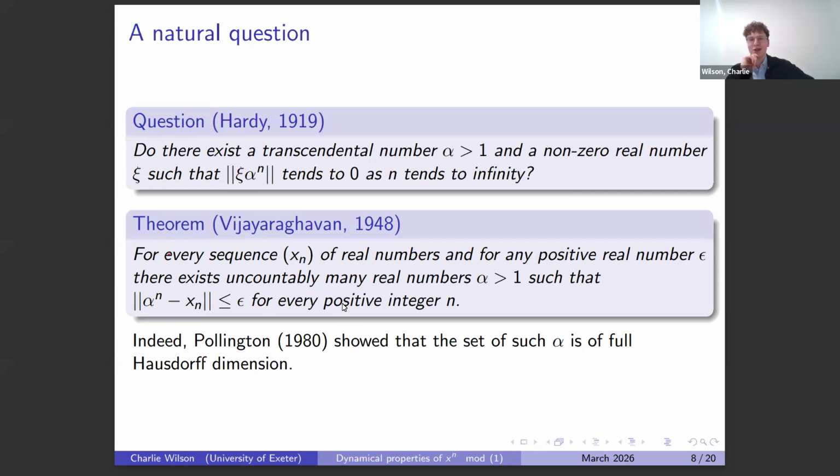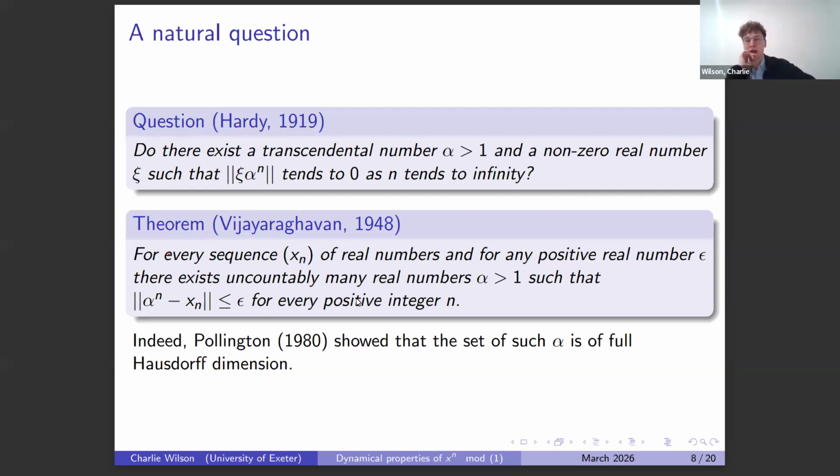So this almost hits the post. If we could let this epsilon shrink, then we'd be fine. But this is a fixed epsilon, so we don't get convergence. We just get that it gets within this distance for all integers n.